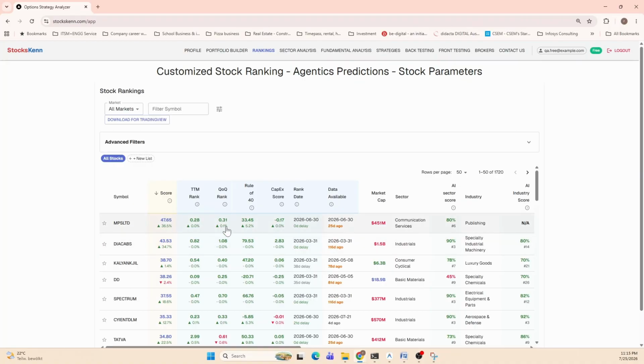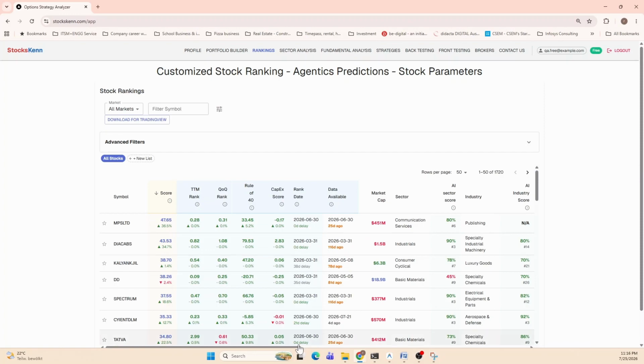So how it is changing quarter on quarter is the percentage change. Rule of 40 is another parameter which is sort of standard in the industry, and it gives you a comparison on the growth stocks. And same is with capex. We are looking at which stocks are doing heavy capex during the quarter, and that's the basis of these ranking. So you see, these are a little custom ranking we have created.